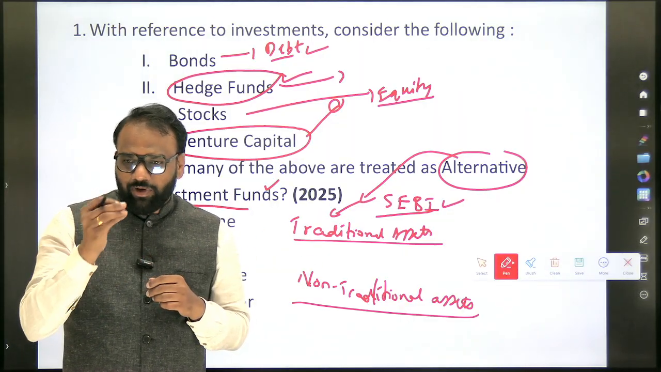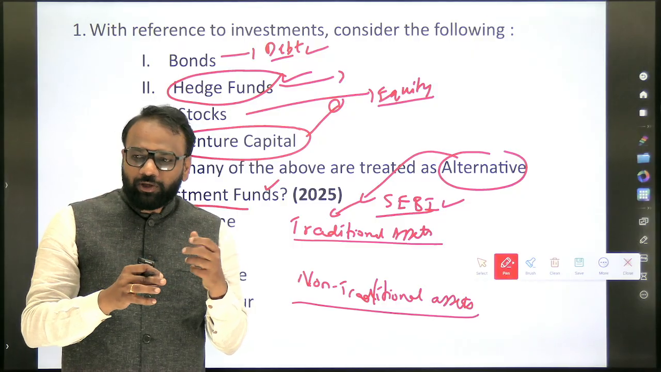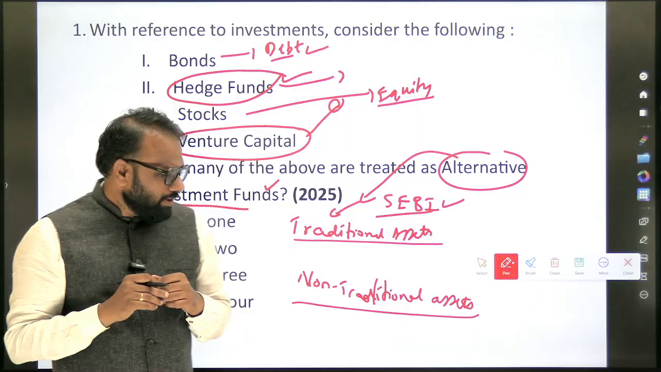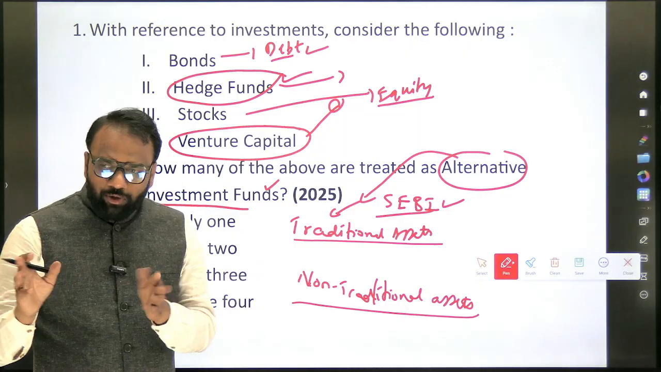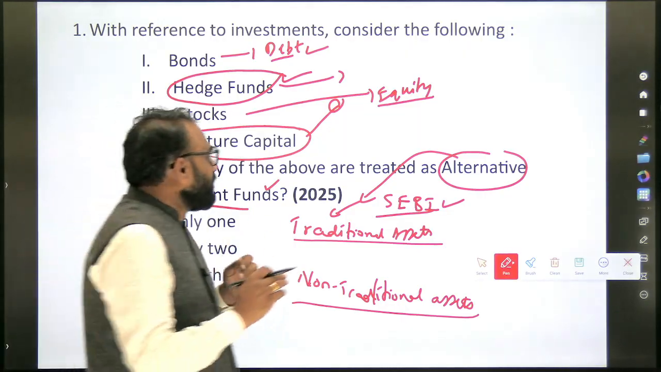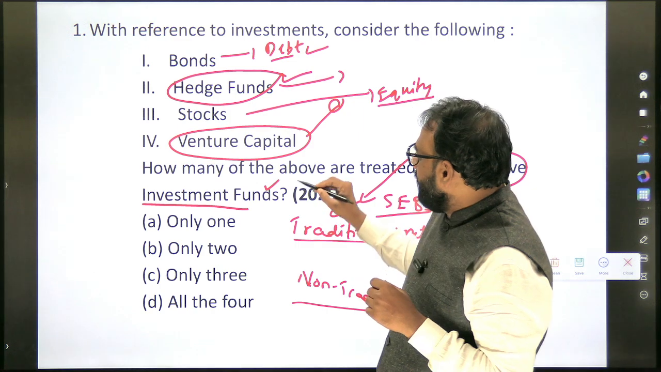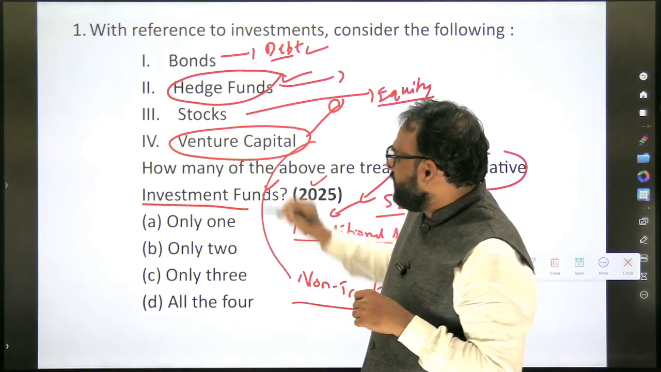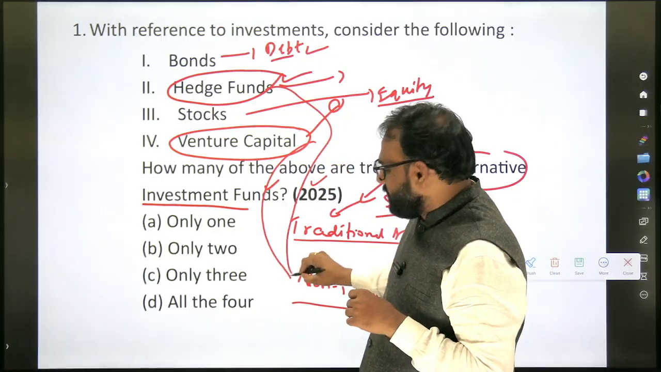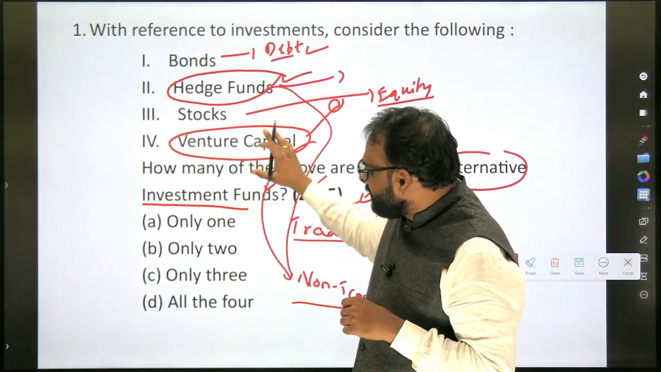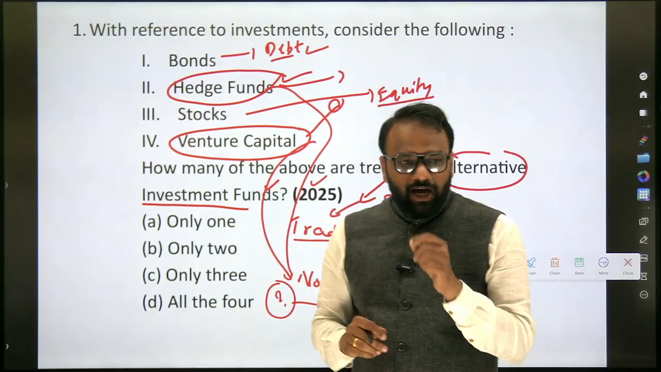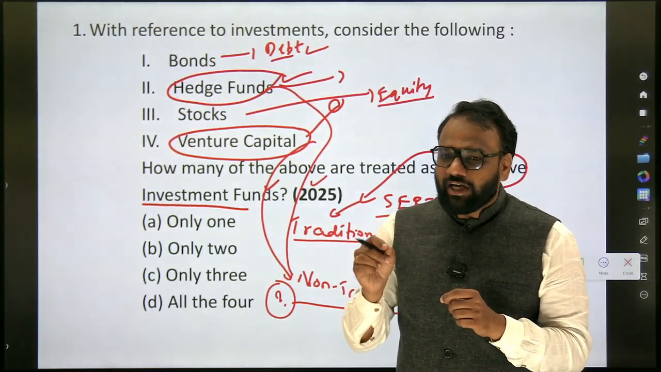Again, we are not going into detailed aspects. Just to connect to this question, whatever superficial level aspect is required, we are discussing. When it comes to non-traditional assets, you already know the answer. Venture capital is considered an alternative investment fund. Hedge fund is also called an alternative investment fund. Apart from hedge funds and venture capital, which are the other investments considered alternative investment funds?